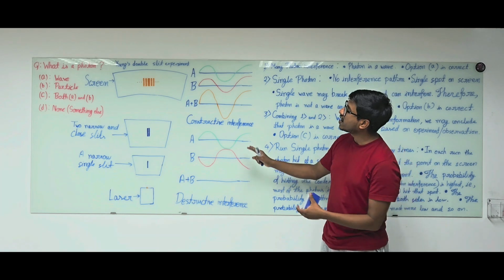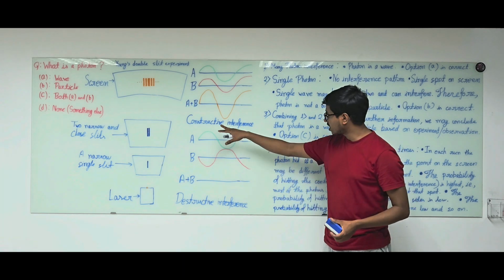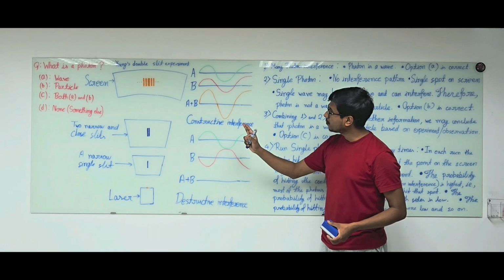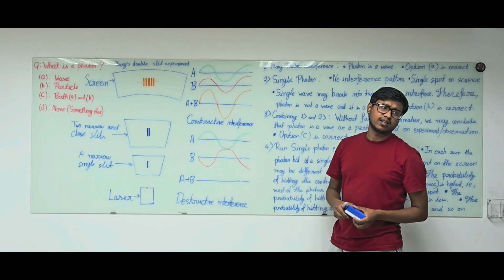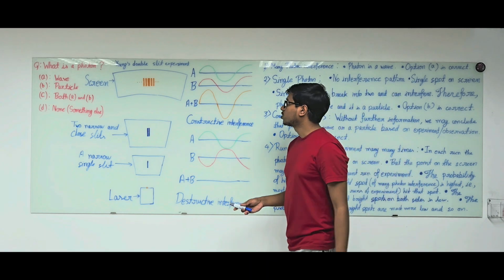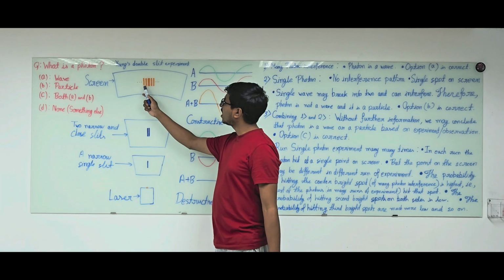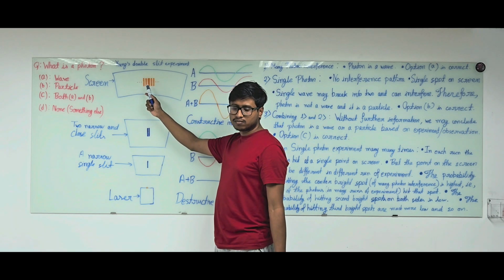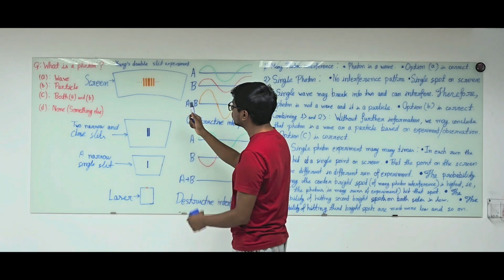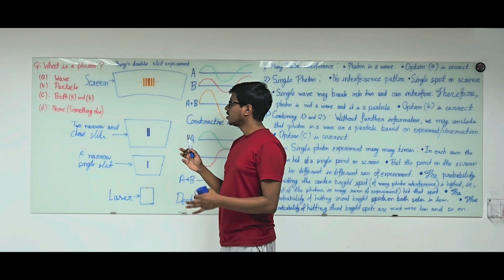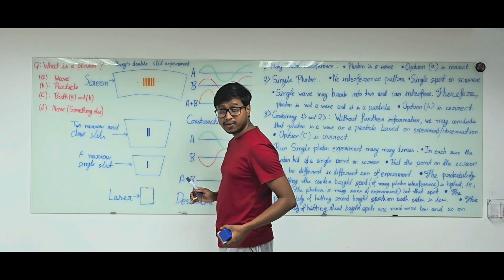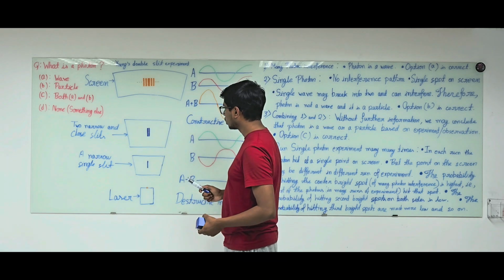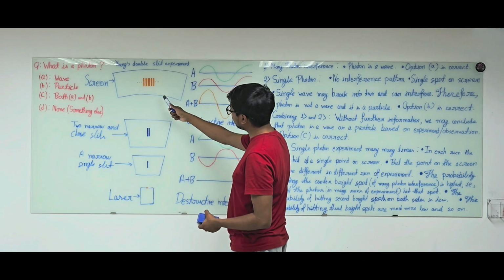So we again have constructive interference after the first dark spot. Then again at 1.5 wavelength difference, we shall have a dark fringe. Then at 2 wavelength difference, we shall have a bright fringe. So this is the reason in the Young's double slit experiment.